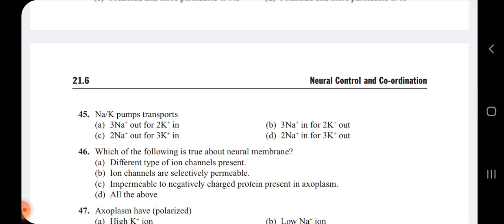Next question, sodium potassium pumps transport. Option A, 3 sodium ions out for 2 potassium ions inside. Option B, 3 sodium ions in for 2 potassium ions out. Option C, 2 sodium ions out for 3 potassium ions in. Option D, 2 sodium ions in for 3 potassium ions out. So actually the sodium potassium pump transports 3 sodium ions from inside to the outside, and from outside to the inside it takes only 2 potassium ions. Hence the answer is option A.